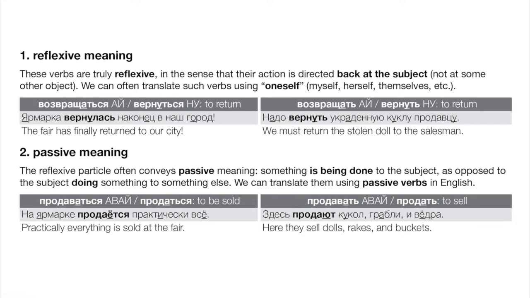Now, as you can tell, sometimes we may be able to think of a reflexive verb in a literal sense, as being literally reflexive, and that may not always work completely. I mean, the fair returned itself, that does sound rather stilted. And of course, we would never translate the verb in that way, in this case at least. But it does help us maybe to imagine why the reflexive particle is appearing in the Russian.